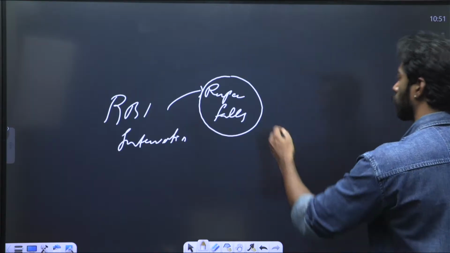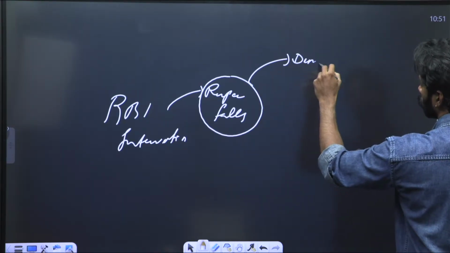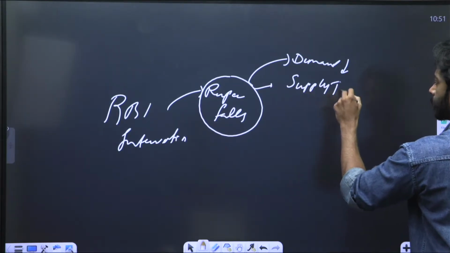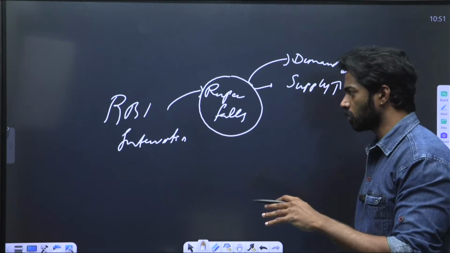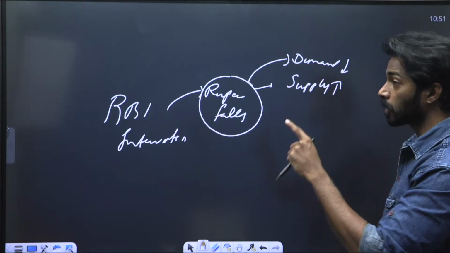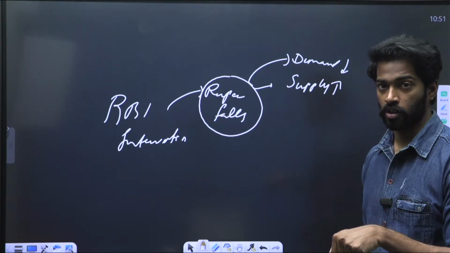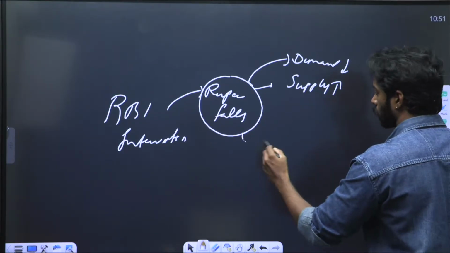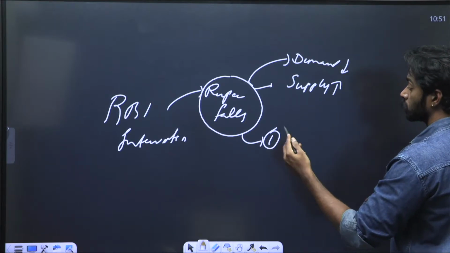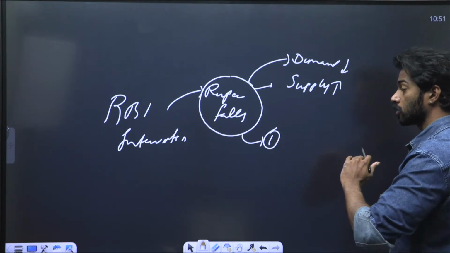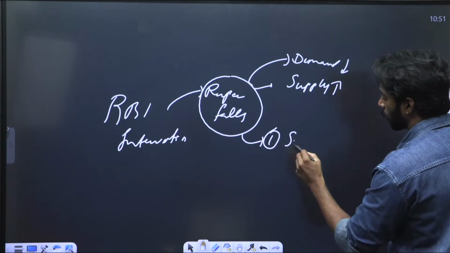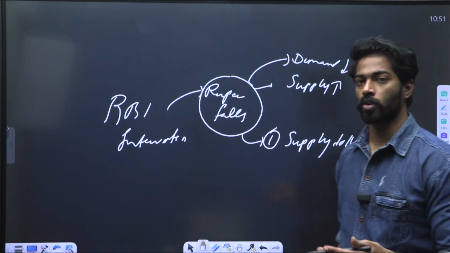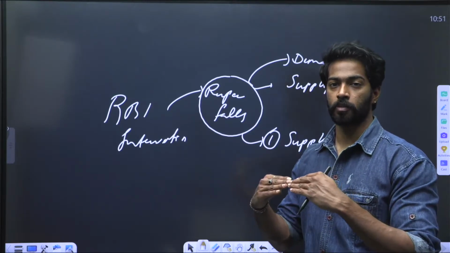Here, the rupee is falling, meaning that the demand is low and supply is high. So if RBI has to intervene, it will ensure that demand is increasing and supply is decreasing. Let us look at what interventions RBI takes whenever the rupee falls. One, it will stabilize the supply of rupee by supplying dollars. RBI sells dollars from the forex reserve so that it can neutralize the supply of rupee.